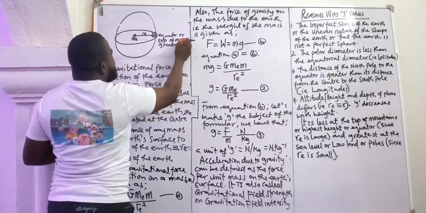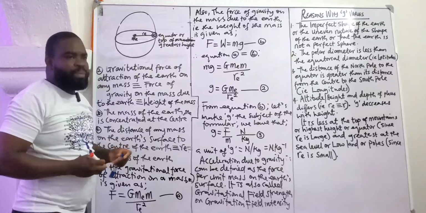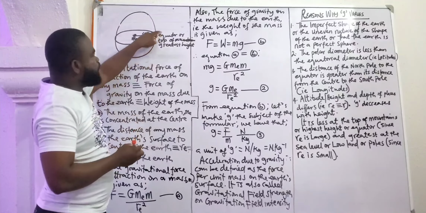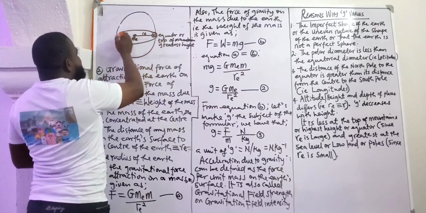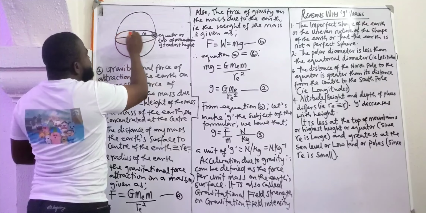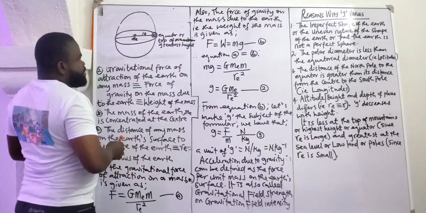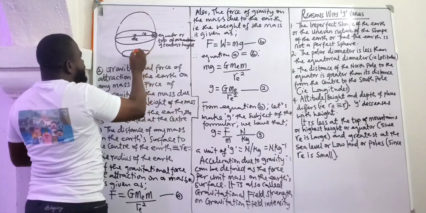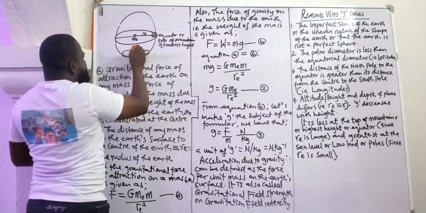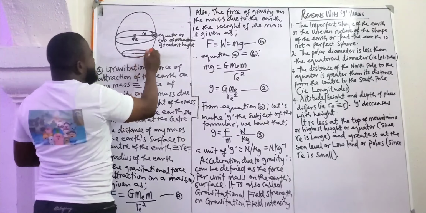Greatest height. So when you read and they talk about at the greatest height, or at the top of the mountain, or at the equator, you know where we are referring to. So this is the equatorial diameter. From here to here is the diameter. So half of it is radius. Now, this is the polar diameter. Here, half of it is radius. The full length is what? Diameter. This is the polar diameter.